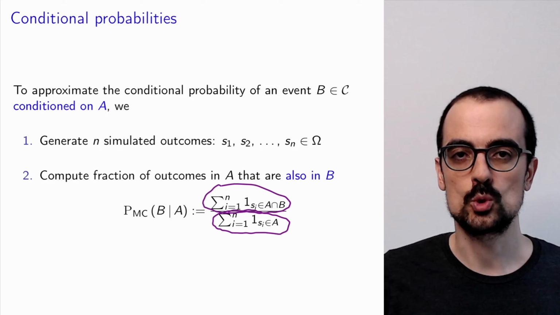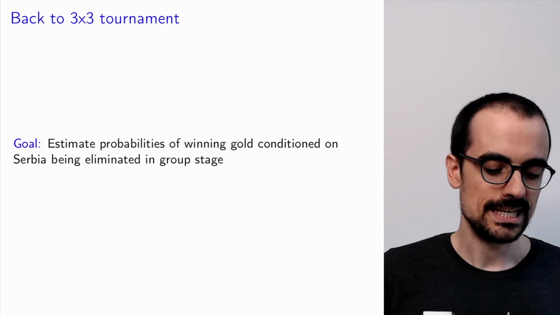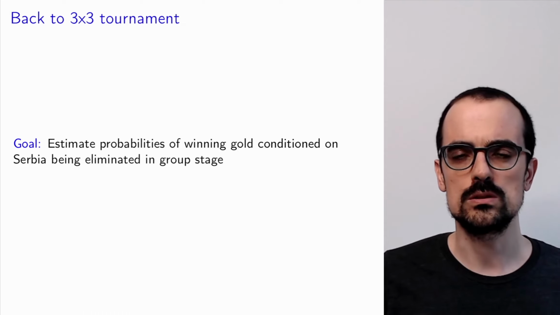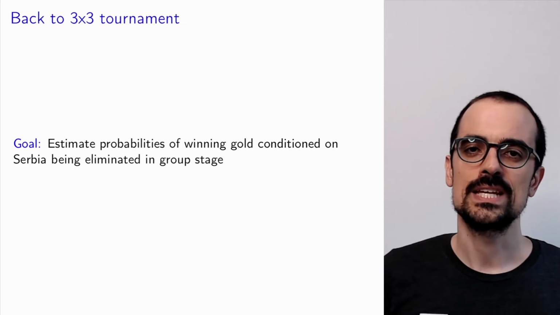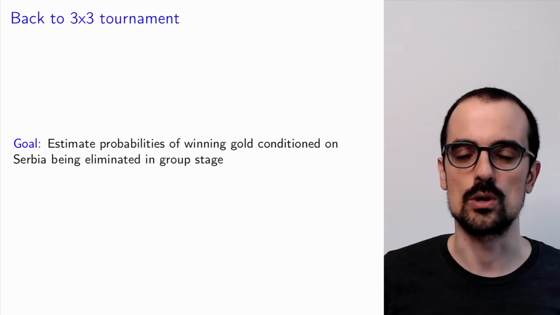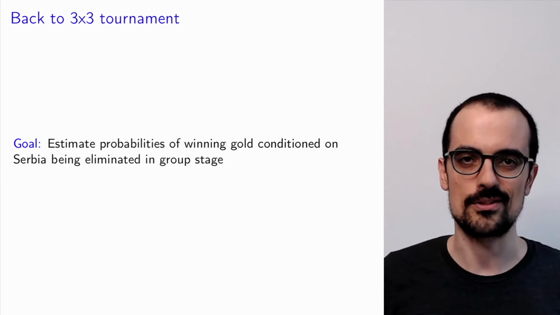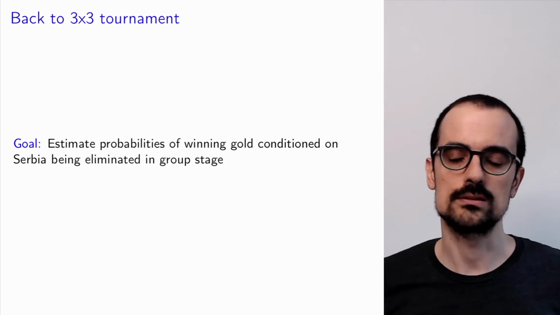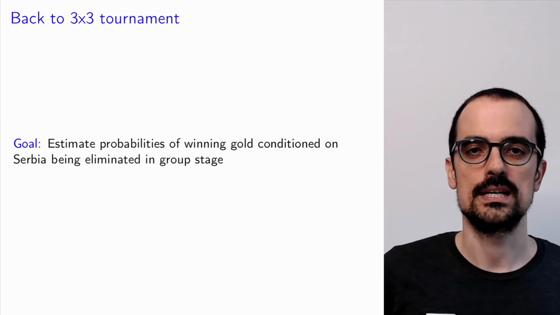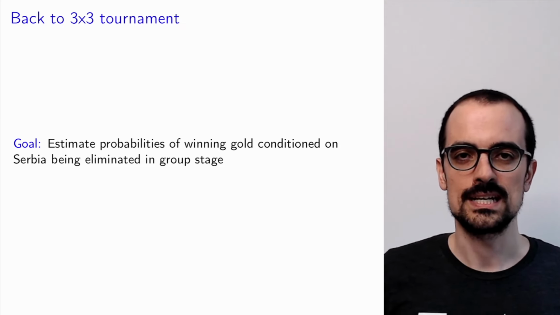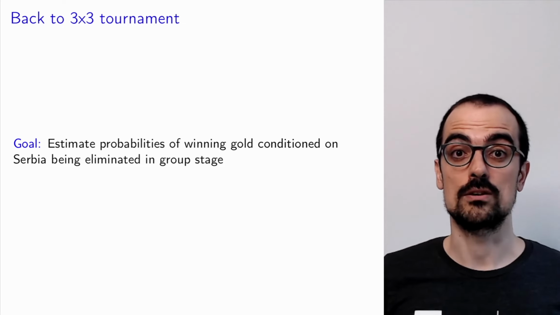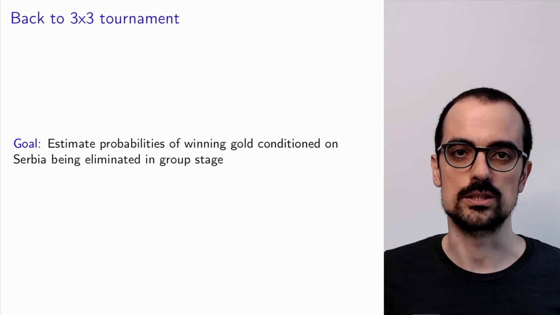So let's apply it to our tournament example. Imagine that we want to estimate the probabilities of any team winning gold if Serbia loses in the group stage. Okay, so I don't know, maybe two of them get injured, or they start fighting among each other or something like that, or they decide to pull out for political reasons. I don't know, something weird happens and Serbia is out in the group stage. Can we use our model to update our estimate of the probabilities that each of the teams wins gold?